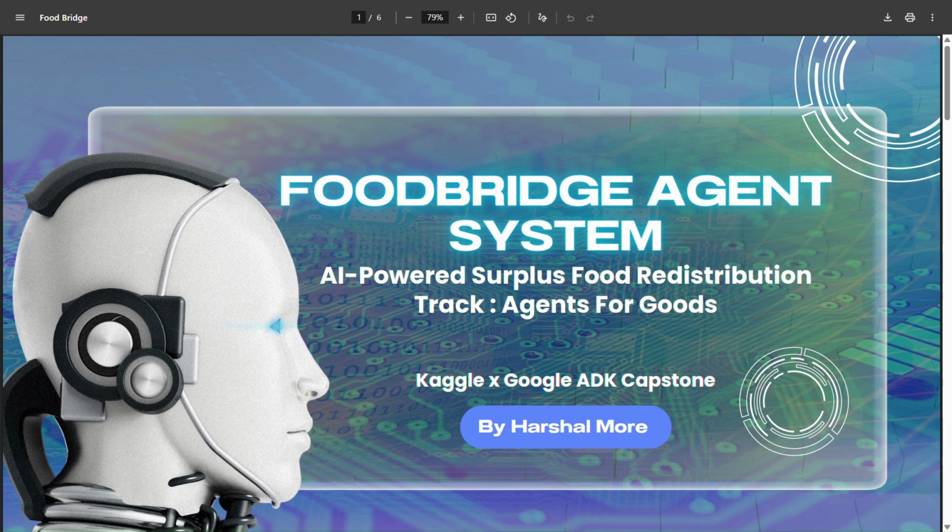Hello everyone, I am Harshal More and today I am proud to introduce FoodBridge, an AI multi-agent system built for the Kaggle and Google ADK Capstone under the Agent for Good track.